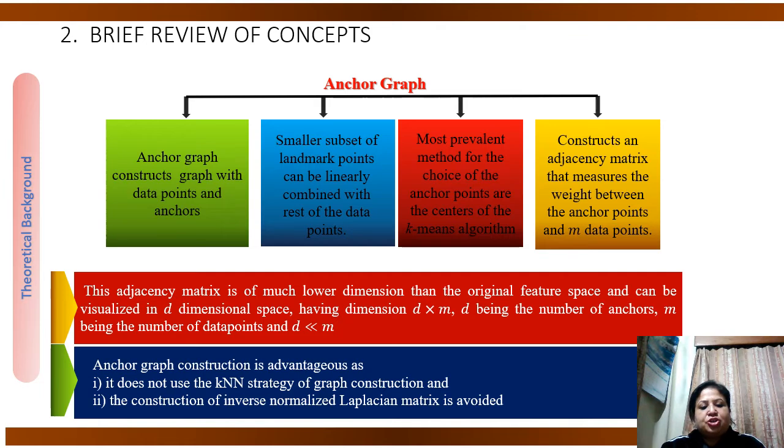Anchor graph construction is also advantageous in the sense that it does not use the KNN strategy of graph construction, and secondly, the construction of the inverse normalized Laplacian matrix is avoided. Both the KNN strategy of graph construction and the inverse normalized Laplacian matrix are infeasible in case of large datasets.